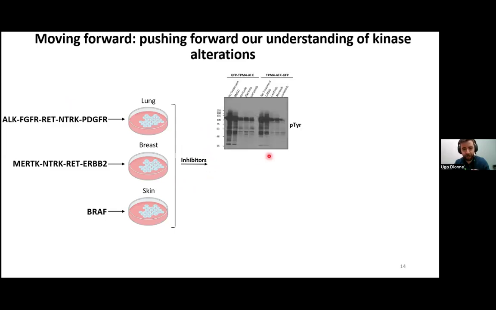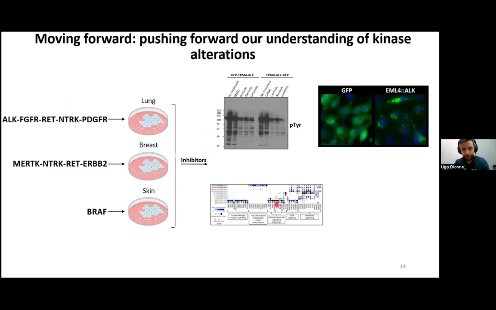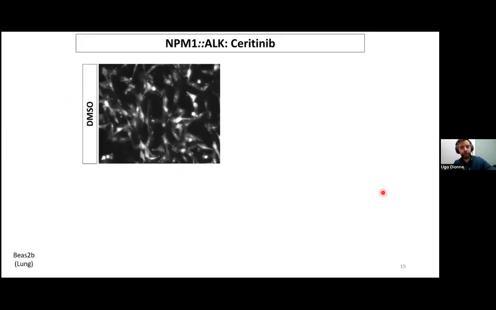So we're using Western blot to monitor signaling, microscopy for condensate formation, BioID for interactions, and we're also interested in looking at the overall effect of the expression of these alterations. And so for that, we're using total proteomics and phosphoproteomics. So in the next few slides, I'm just going to show a few examples of the different phenomena we've been observing with these experiments. The first one is regarding targeting fusions with kinase inhibitors that contain the same kinase domain.